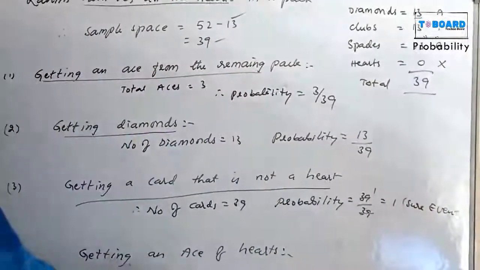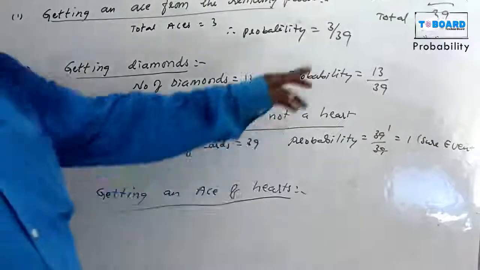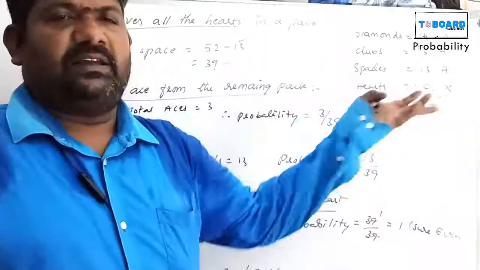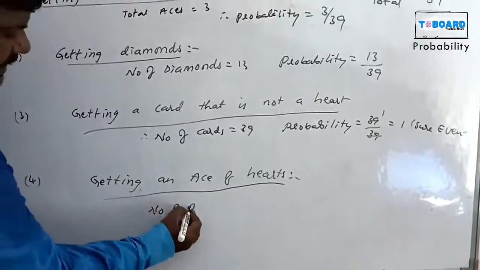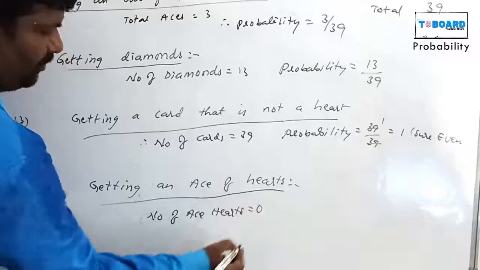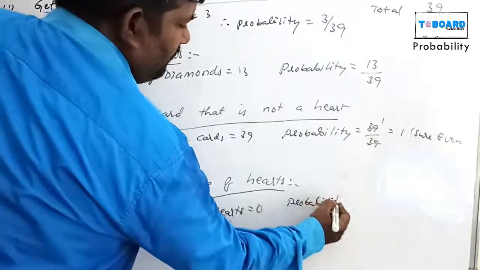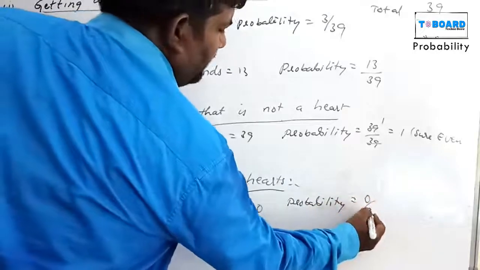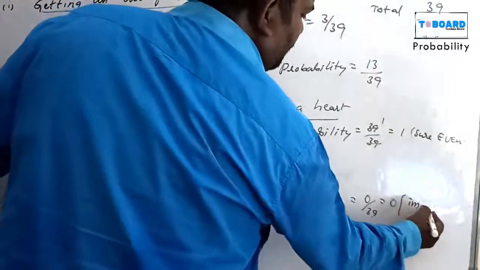Next, getting an ace of hearts. Hearts are not there, so the ace of hearts is 0. The number of ace of hearts equals 0. Now probability equals 0 by 39, that is 0. 0 means an impossible event.